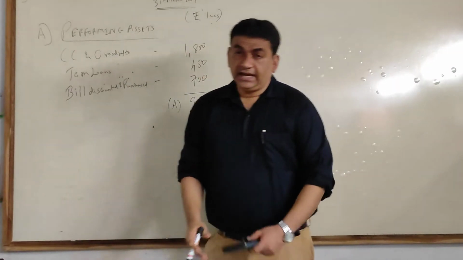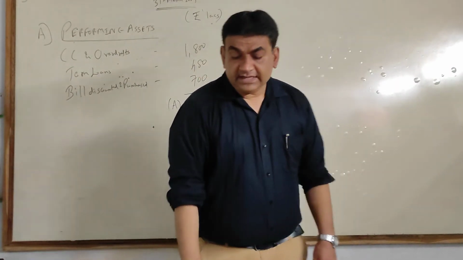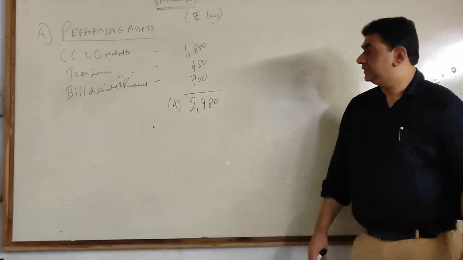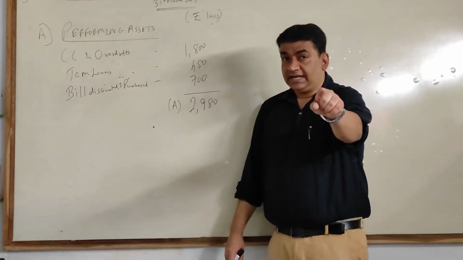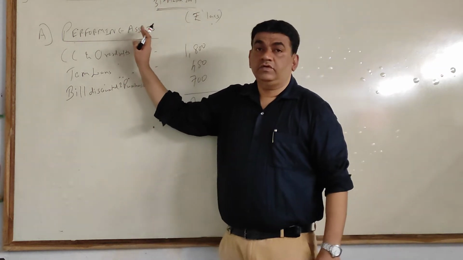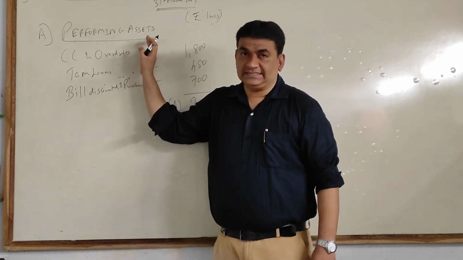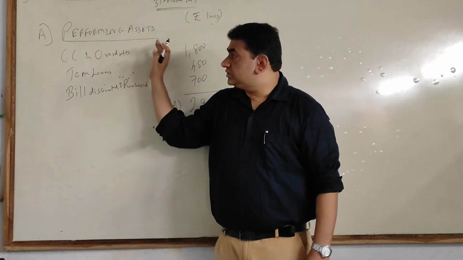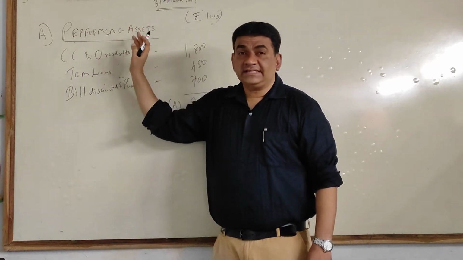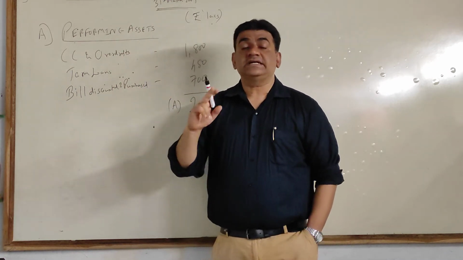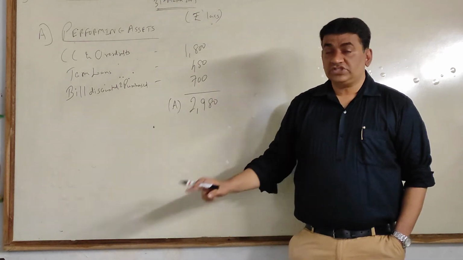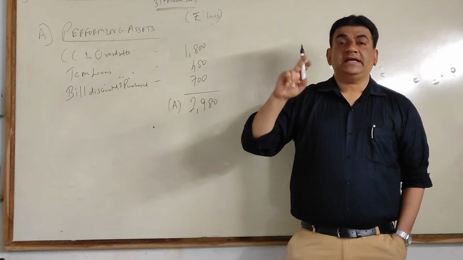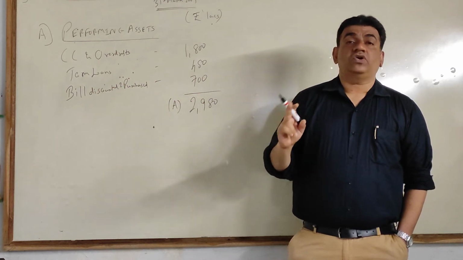So 2980 is my income which will be credited to P&L, but only for performing assets. Got it? So this was performing assets. You will take interest earned and ignore interest received, because performing assets' income is to be recognized on accrual basis.